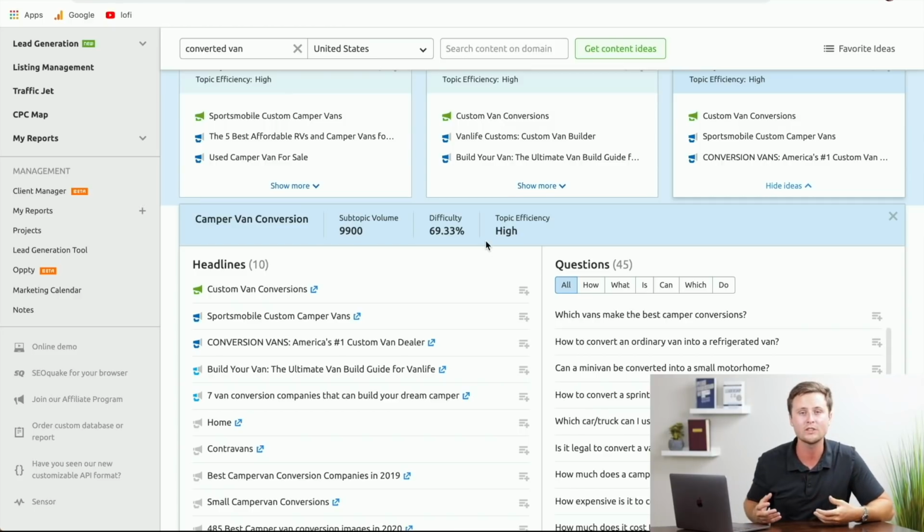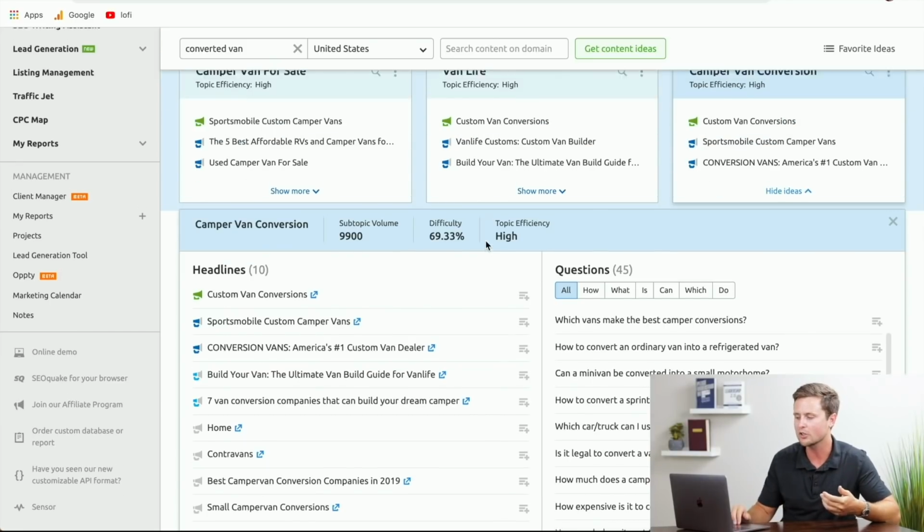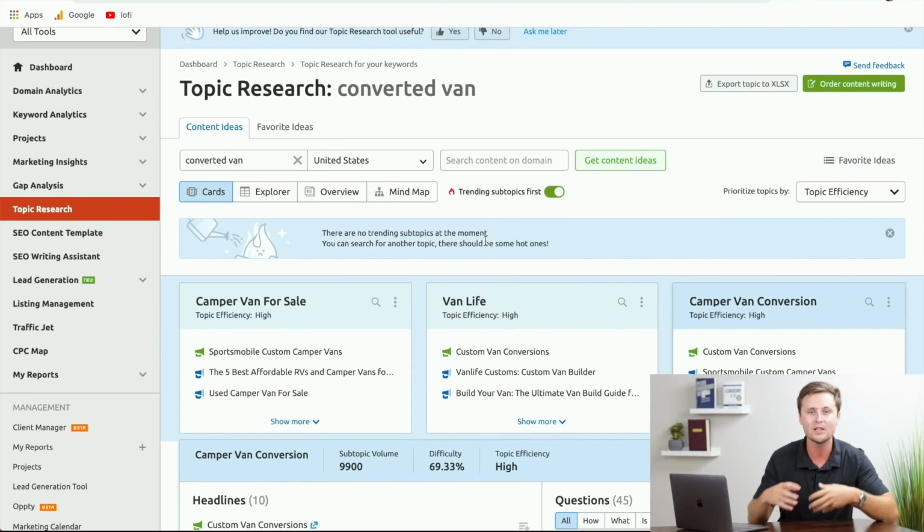However, since the difficulty is so low, you should be able to rank first, second, or third on Google very easily. It is definitely good practice to write some of these articles in the beginning, just so Google sees that you're writing content that should be ranked on the first page of Google. Then as you start to write more and more articles on your site, you can start to move into the ones that have higher difficulty, but also have a lot more search volume every month.